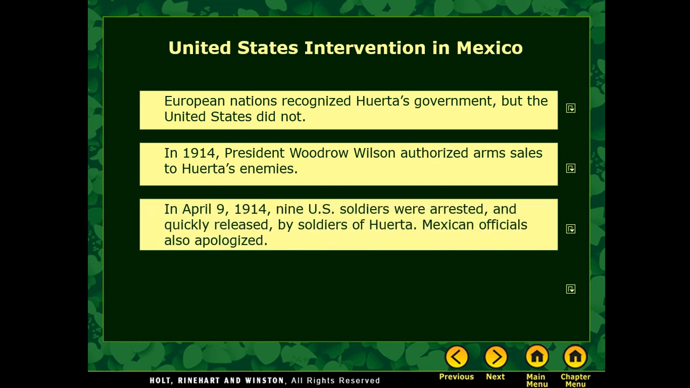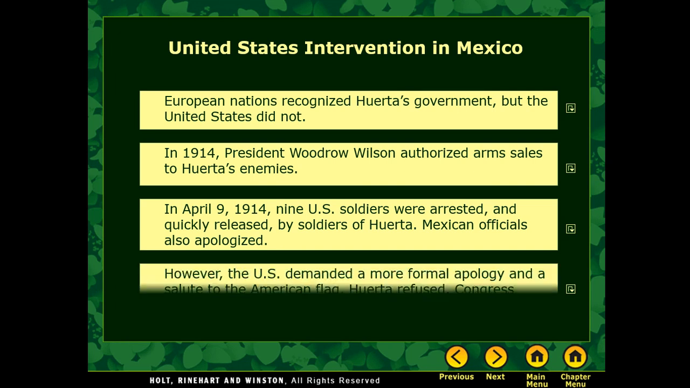On April 9th of 1914, you have some soldiers that were in Tampico Bay, and they went on shore to get supplies, and while they were on shore, they were arrested. As soon as the Mexicans realized that they were actually U.S. soldiers, they knew that was going to be a problem. They didn't want to upset the United States and possibly risk a threat of invasion by them. And so they apologized, they released them, but America decided that that wasn't quite enough.